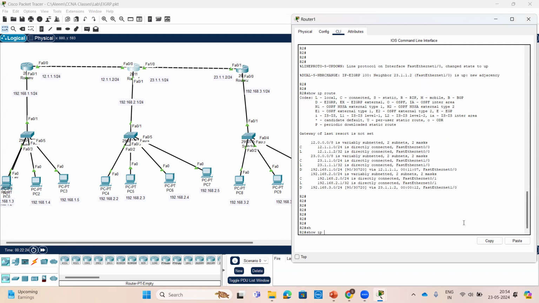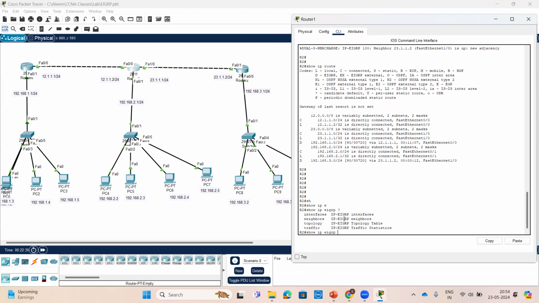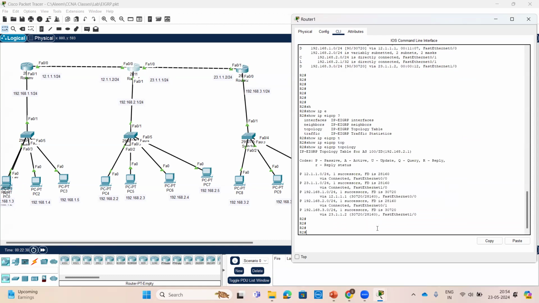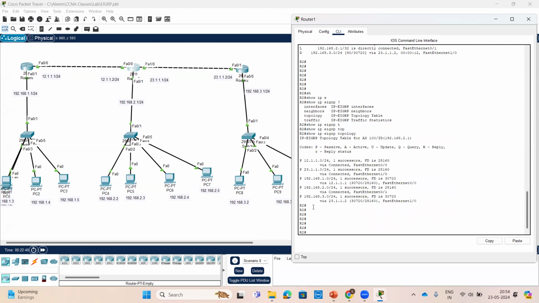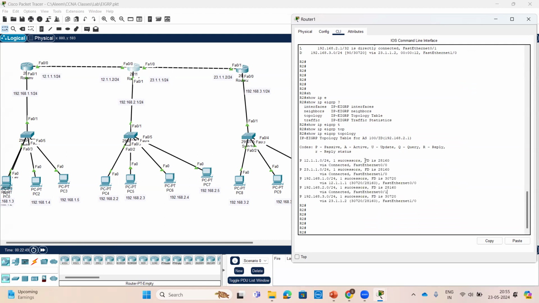And we'll check the topology table now. Show IP EIGRP topology. This is our topology table. These interfaces are in passive mode, meaning they are available. If anything goes down, that will be shown.